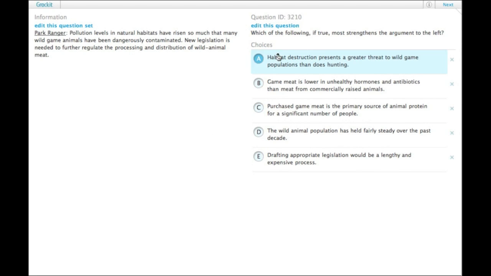Okay, so we need to strengthen the argument. So our first step is going to be to figure out what that argument is. The park ranger says that pollution levels have risen and things are contaminated.